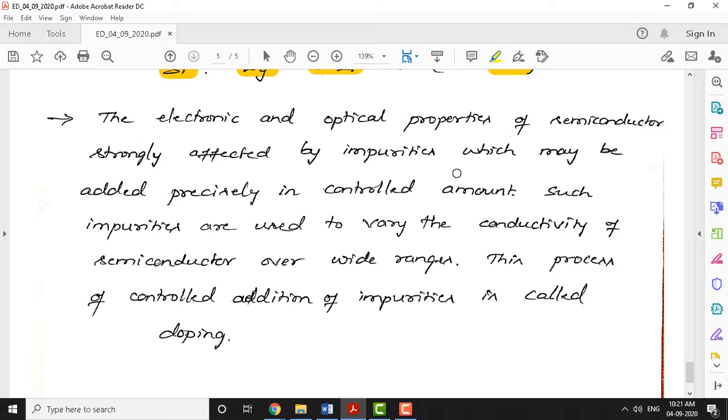The last point I want to discuss in today's class is that the electronic and optical properties of semiconductors can be strongly affected by adding impurities, which is also called doping, and which may be added precisely. In a controlled manner you can add impurities, and such impurities are used to vary the conductivity. Conductivity can be varied over orders of magnitude, so you can vary the conductivity of a semiconductor over a wide range. This controlled addition of impurity is called doping.